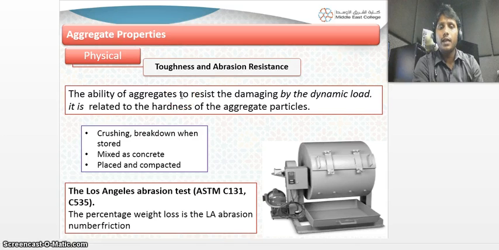It is the ability of aggregates to resist damage by dynamic load. It is related to the hardness of the aggregate particles. This test is known as the Los Angeles Abrasion Test, American Standards for Testing and Materials.